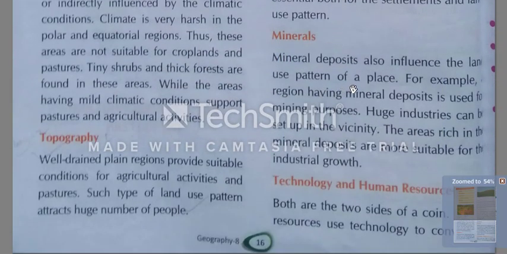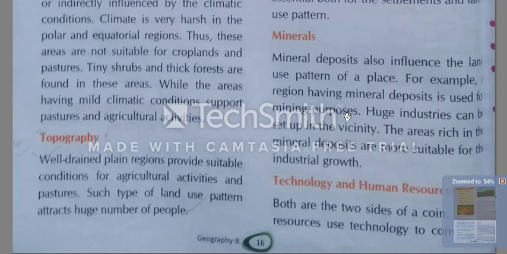Now we will see the minerals. Mineral deposits also influence the land use pattern of a place. For example, a region having mineral deposits is used for mining purposes. A place where there are so many minerals will be very costly.